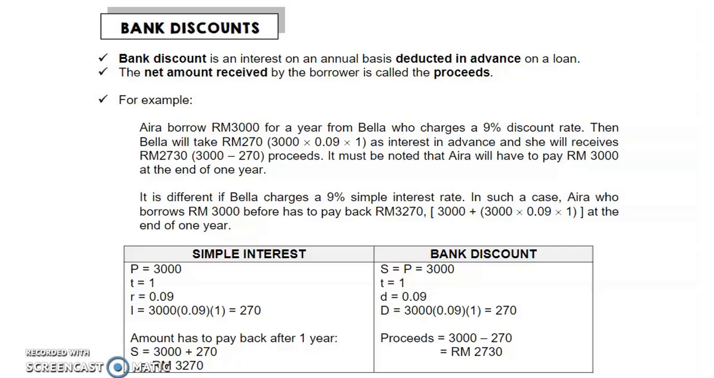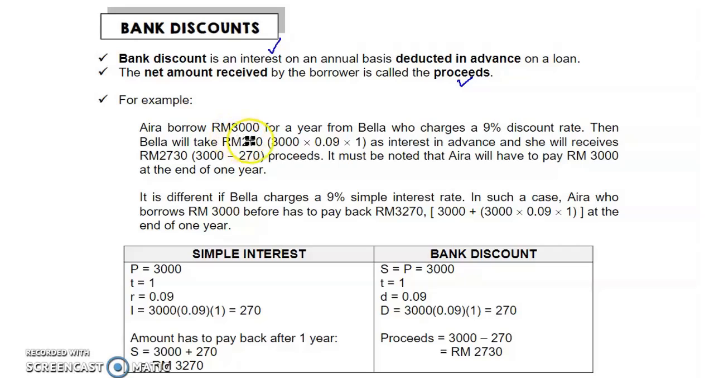Okay, now let's look at a new topic here, bank discount. So what is bank discount? It is an interest on annual basis deducted in advance, deducted earlier on a loan. The net amount received by the borrower is called the proceeds. So now we have a new term here, proceeds. Now look at an example in order to understand better.